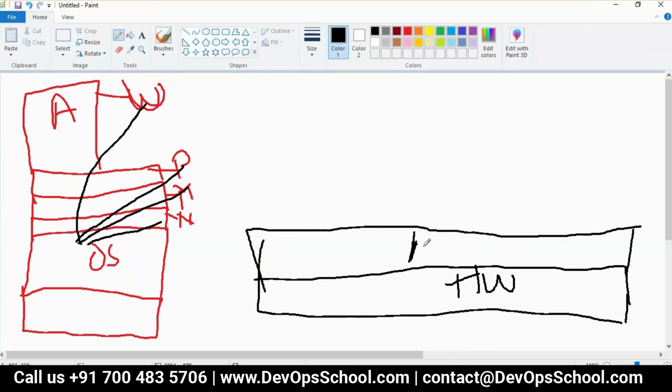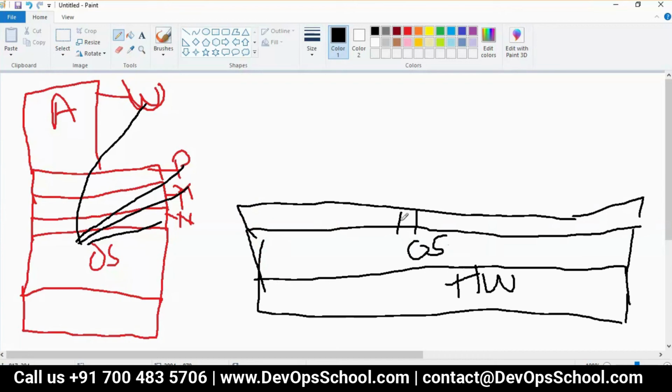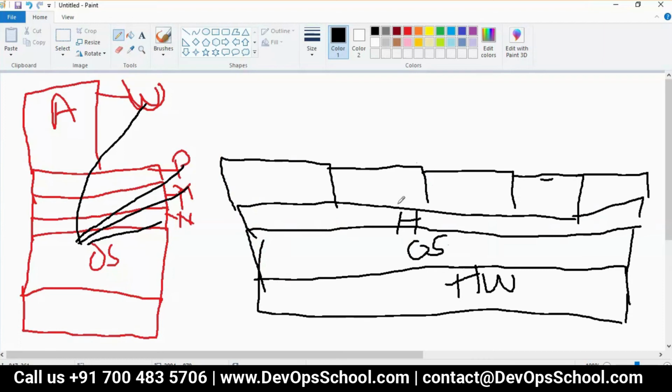Let's call it operating system. And then on top of that, we install a hypervisor. Then on top of that, it creates VMs. Multiple VMs: 1, 2, 3, 4, 5. This is a VM.